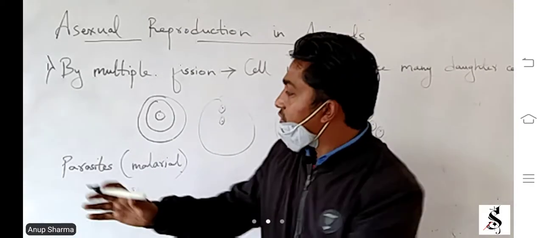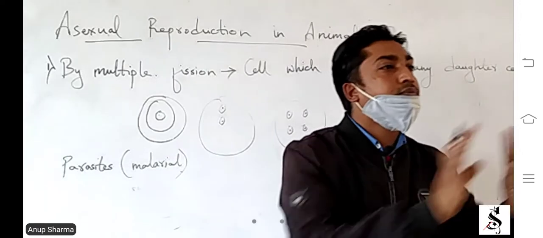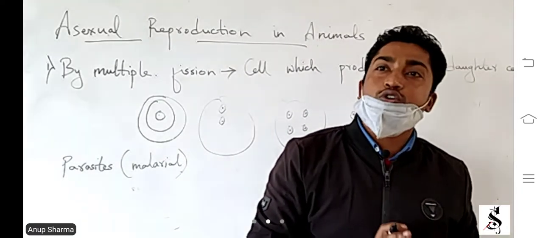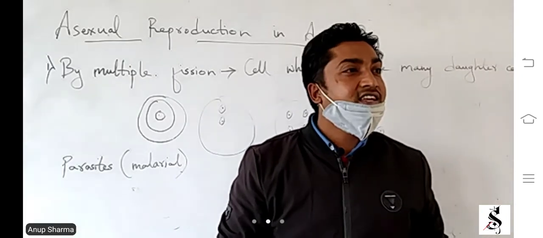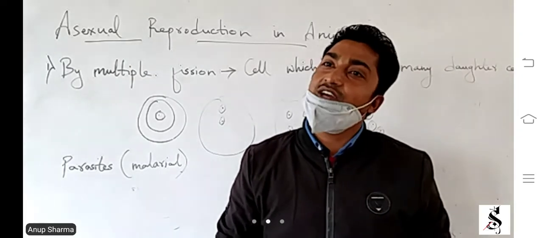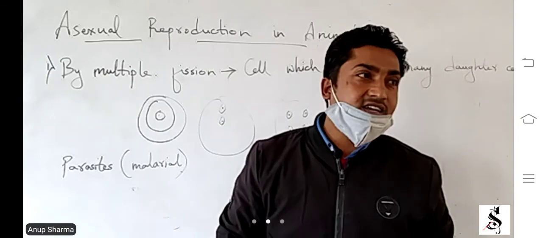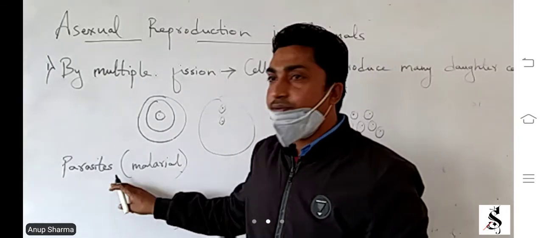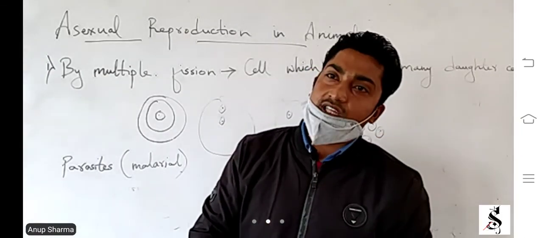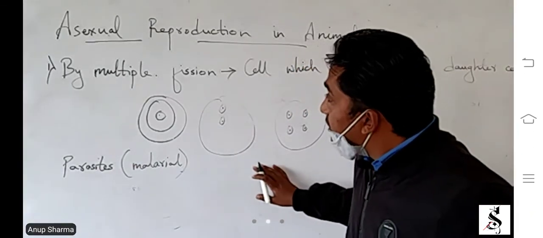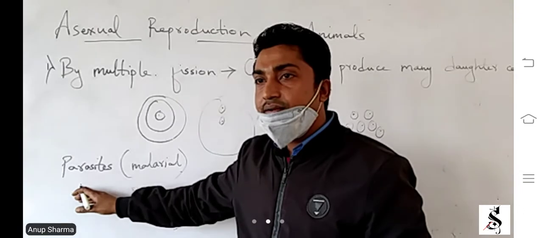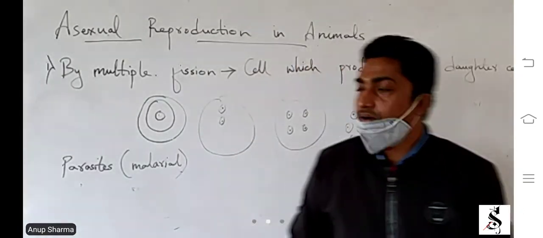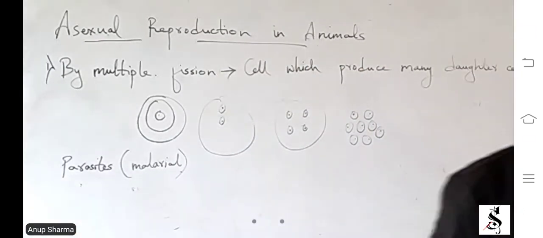The mosquito picks up this parasite and releases it into our body. Intentionally? No, by process when it sucks the blood. At that time this malarial parasite is released in our body. The example of multiple fission can be seen in parasites, or you can say malarial parasites.